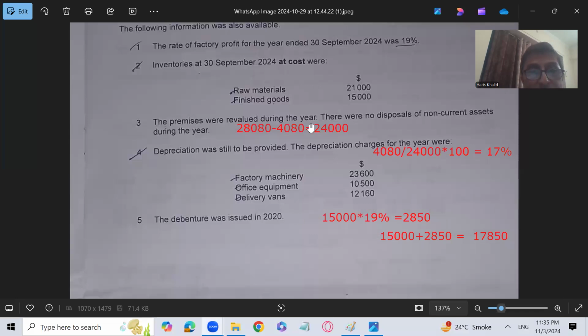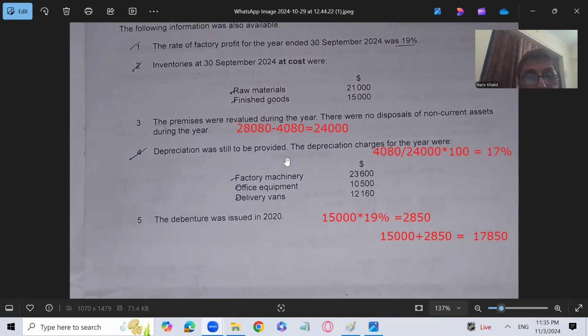Premises were revalued during the year. There were no disposals of non-current assets during the year. 1,90,000 was the revaluation reserve, which has been there on the previous page. And the premises value was 6 lakh. So 6 lakh plus 1,90,000 becomes 7,90,000. But we are not going to deal with that revaluation because that is not a part of the question.